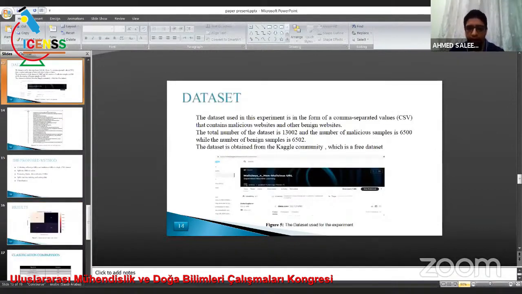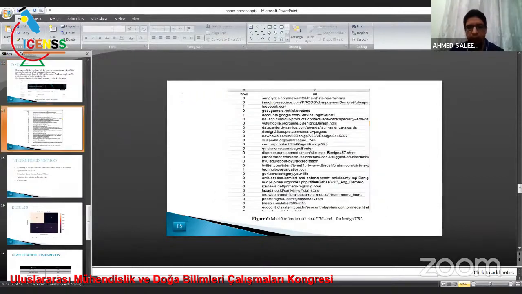Dataset. The dataset used in this experiment is in the form of comma-separated values, CSV. It contains malicious websites and benign websites. The total size of the dataset is 13,002, and the number of malicious samples is 6,500, while the number of benign samples is 6,502. The dataset is obtained from the Kaggle community, which is a free dataset. Figure 6 presents label 0 referring to malicious URLs and 1 for benign URLs.